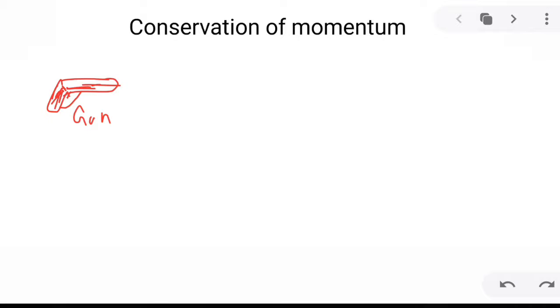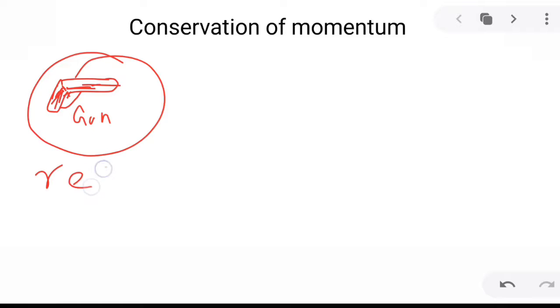Hi everyone. So in this video, I'm going to discuss the topic of conservation of momentum as explained in NCERT. Suppose you have a gun. Now this is a loaded gun. Now it is at rest. The system is at rest.